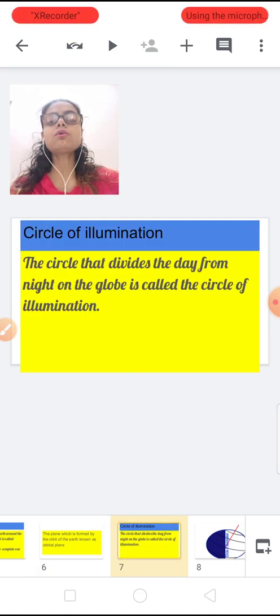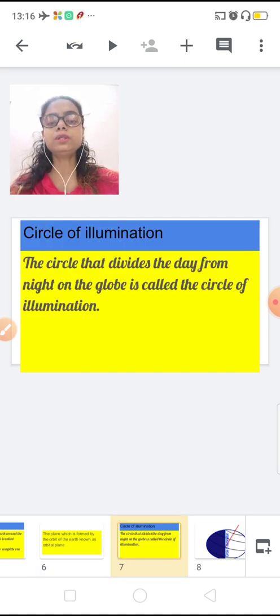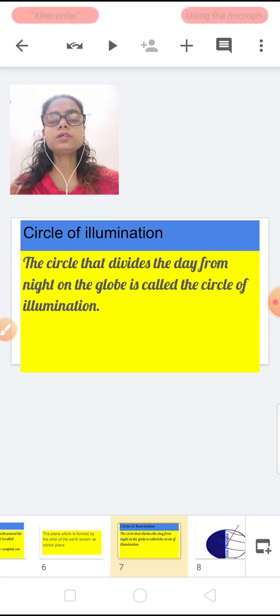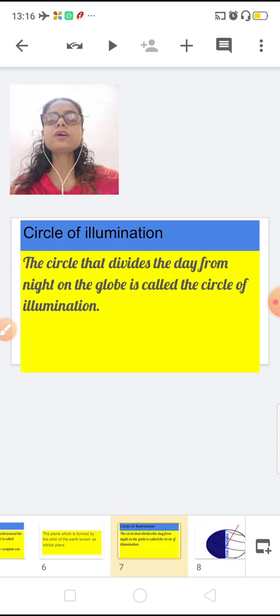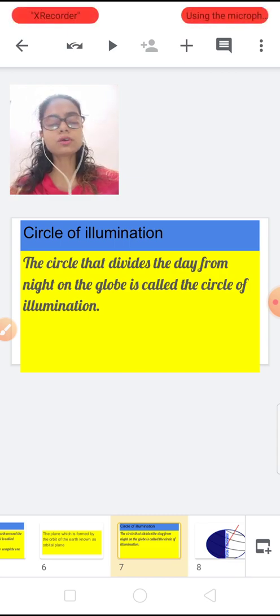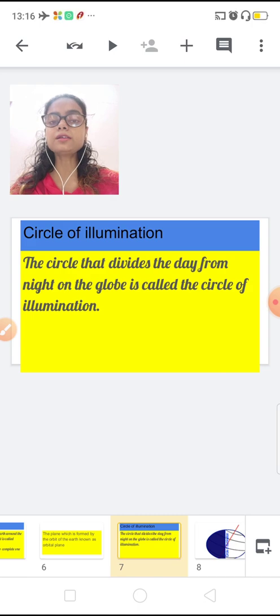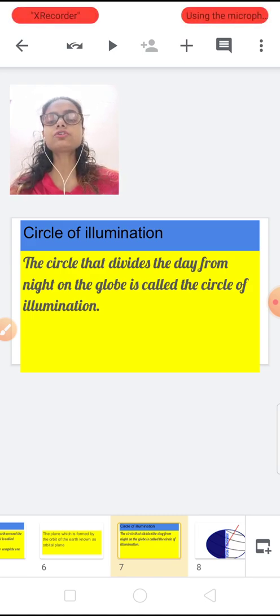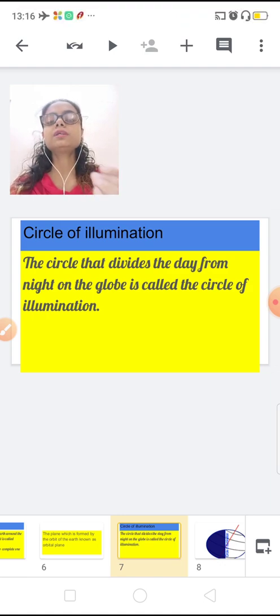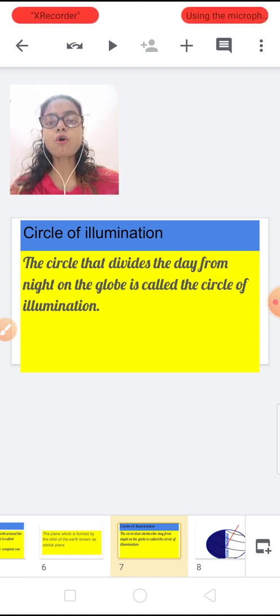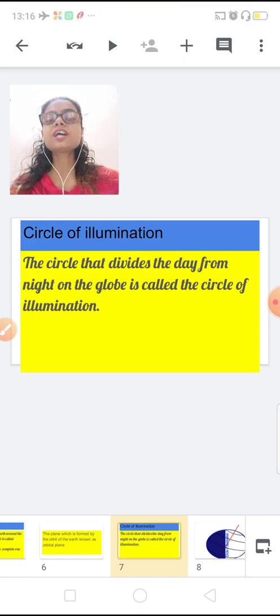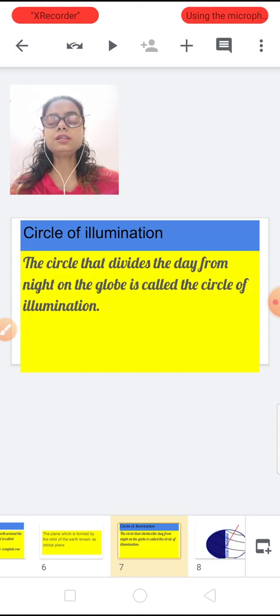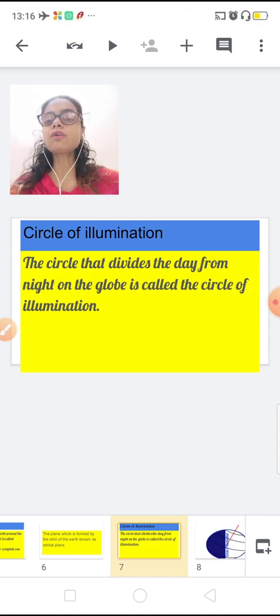The plane which is formed by the orbit of the earth is known as the orbital plane. Now the second term is circle of illumination. Circle of illumination is very important when we talk about day and night. Everybody knows the sun is a source of energy. The sun gives us light, the sun is bright. So the part which is in front of the sun is always shiny, warm and bright. That's why during the daytime our sky is shiny, bright and full of light.